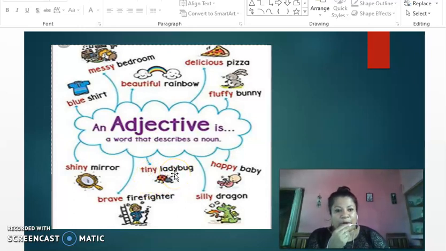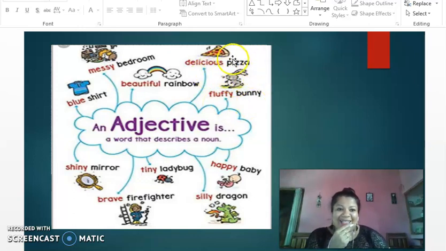Ladybug is your noun. Silly dragon. What type of dragon? Silly. So again, silly is your describing word. It describes the dragon. A happy baby. Happy is your adjective, which is describing the baby. A fluffy bunny. Again, fluffy is your adjective, describing the bunny, which is a noun. Delicious pizza.